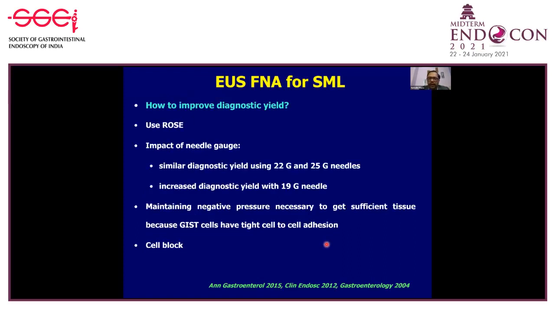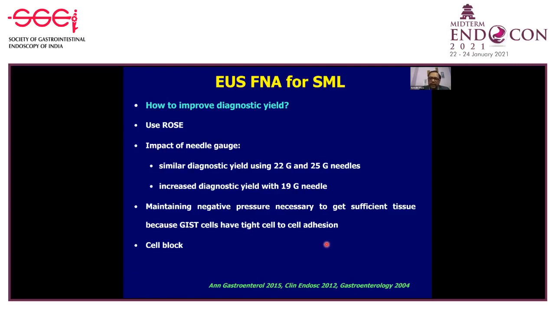Now, how to improve the diagnostic yield for an EUS-FNA? One is to obviously use ROSE, as we know that ROSE increases the diagnostic yield for EUS-FNA. And then what's the impact of needle gauge? The study evaluating 22 and 25 gauge needles found a similar diagnostic yield, but when we use a 19 gauge needle, the diagnostic yield significantly improves over 22 and 25 gauge needle.